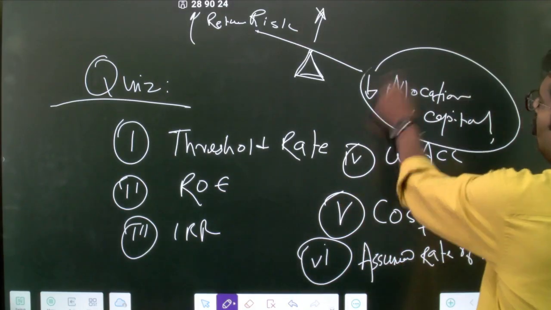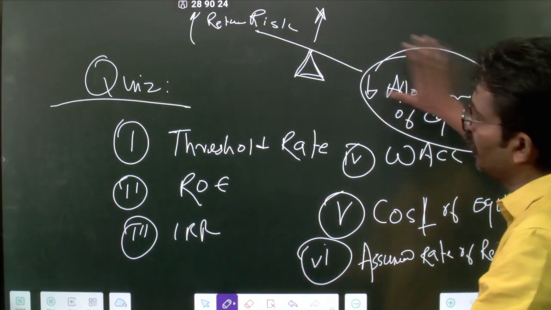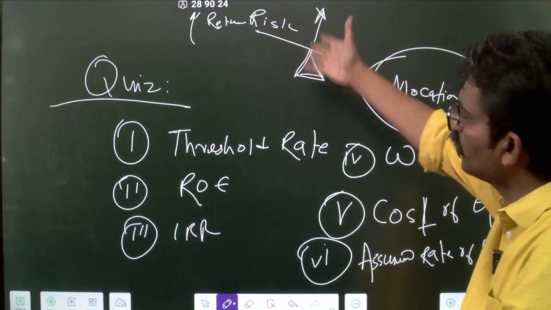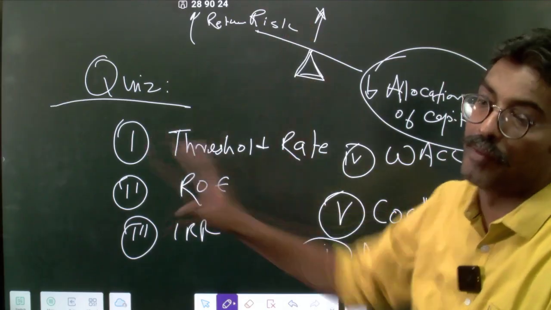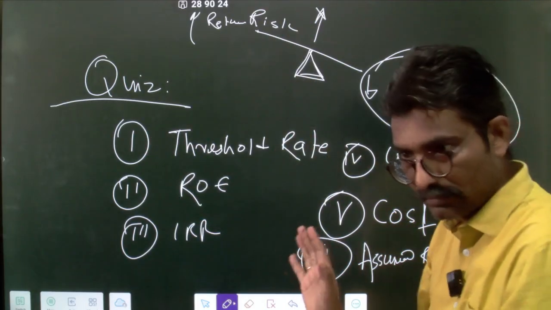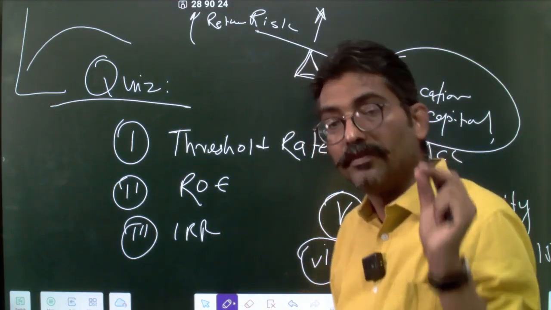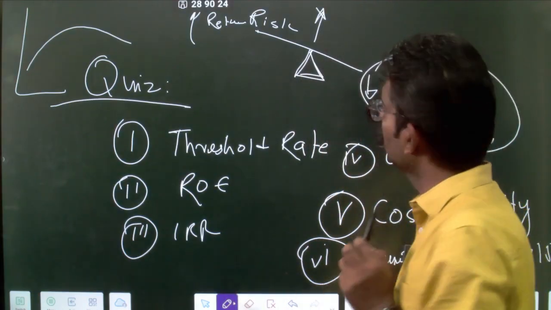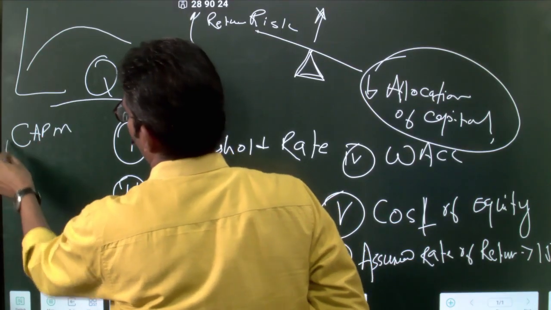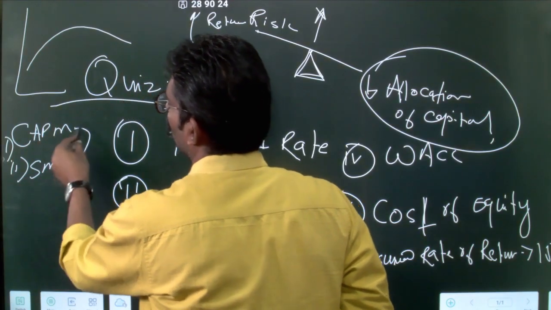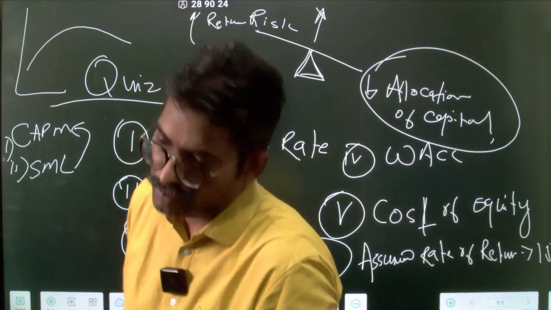So allocation of capital, this is as per your portfolio allocation. Also in projects, you would see lesser allocation of capital when the risk goes up. When the risk goes up, naturally the return should go up. If it is not going up, then you are playing against CAPM, the capital asset pricing model, and the SML, the securities market line. You remember this? That talks about the efficient allocation of capital. This gives you two concepts, CAPM and SML. In fact, CAPM is born out of SML. First comes the securities market line and then comes the capital asset pricing model.